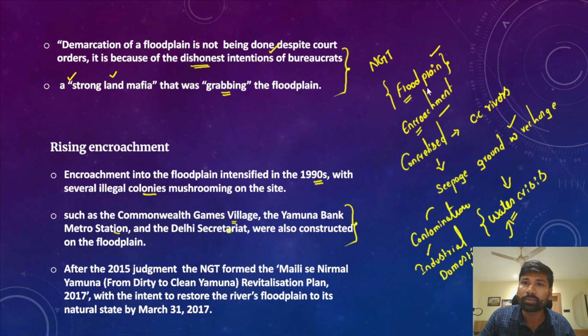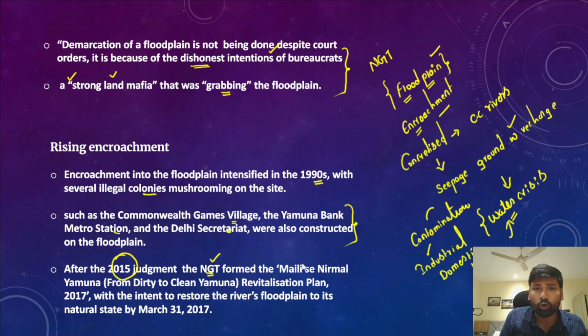Therefore, the physical demarcation of the floodplain is very, very important in this context. In the 2015 judgment, the National Green Tribunal formed another committee to demarcate the floodplains of river Yamuna. Earlier also the National Green Tribunal had constituted one committee, but that committee was not able to demarcate the floodplains of river Yamuna successfully. But in 2015 NGT formed another committee to demarcate the floodplains around river Yamuna in Delhi.